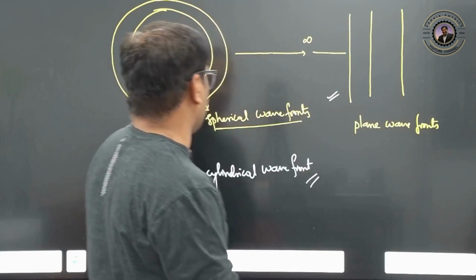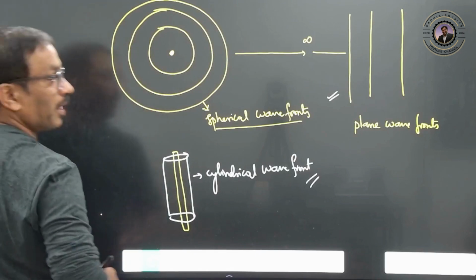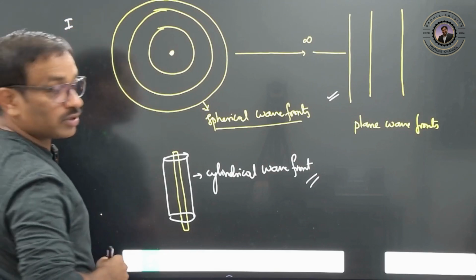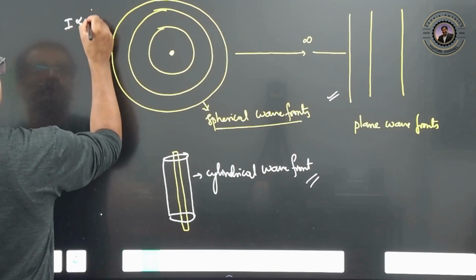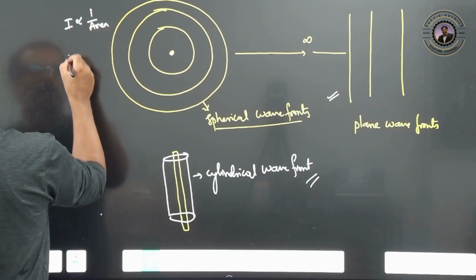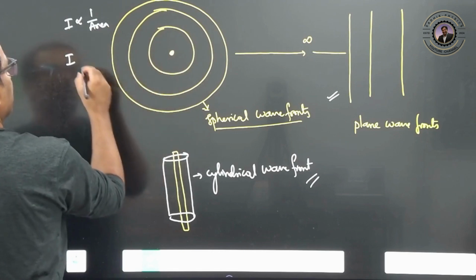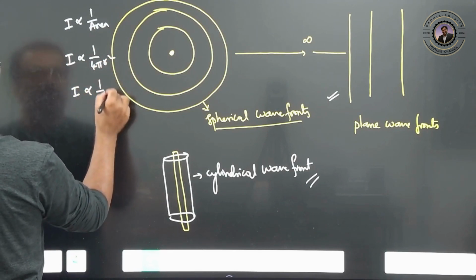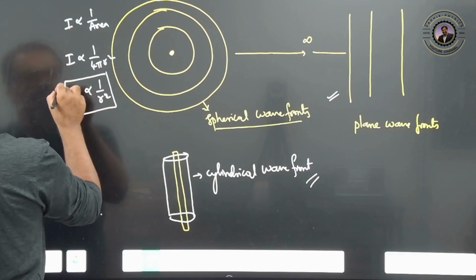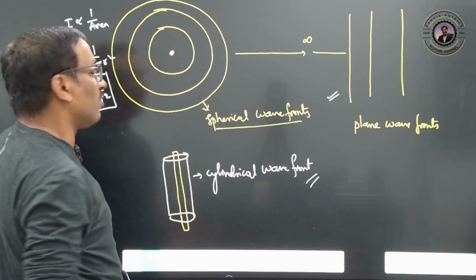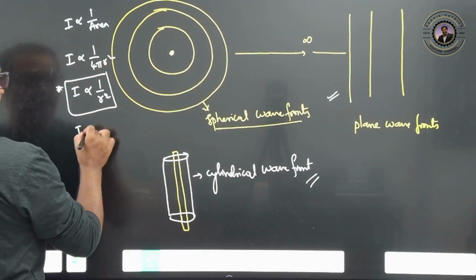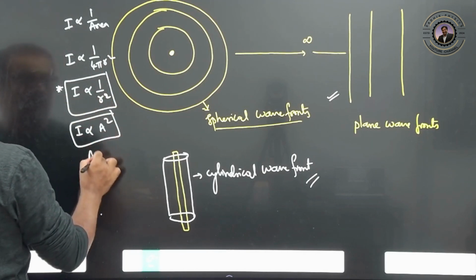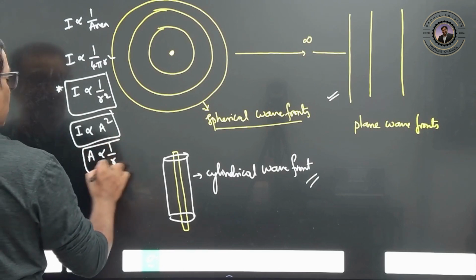So in this wave, you know that intensity is inversely proportional to the area. For spherical wavefronts, intensity is inversely proportional to 4 pi r square, that is, inversely proportional to the square of the distance. So as you go far away, intensity will be very less. Intensity is directly proportional to the square of the amplitude.